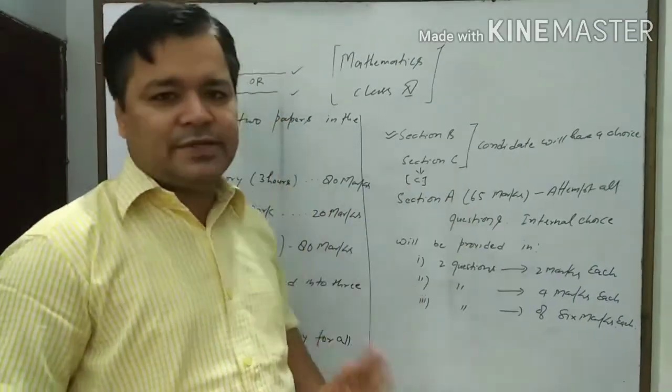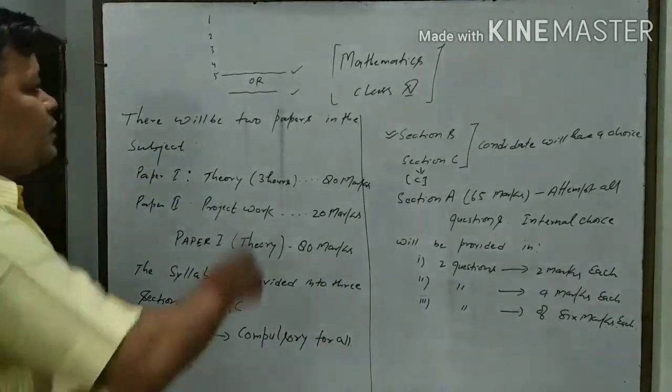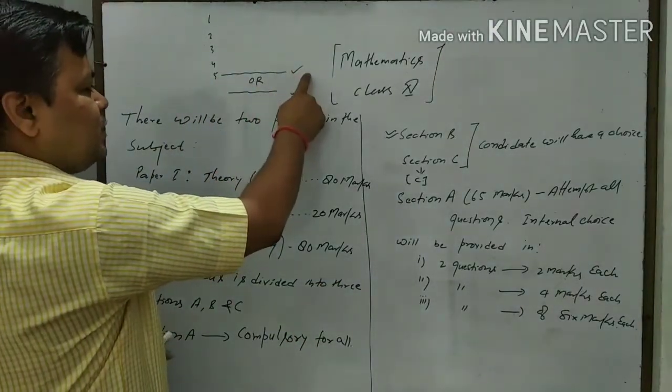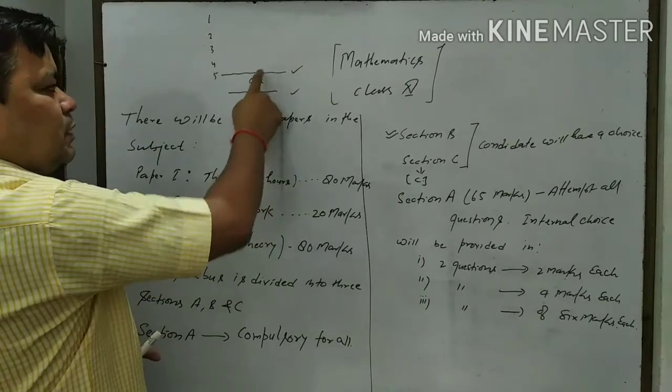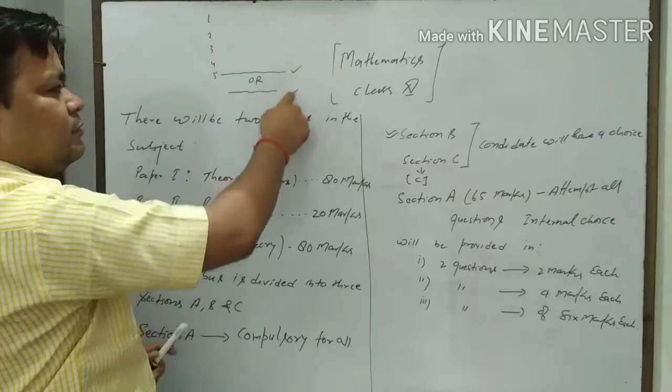But here it is different. Only internal choices will be given. Just like here question number 5 may be given this way, and another question, and you have to choose any one, not both.